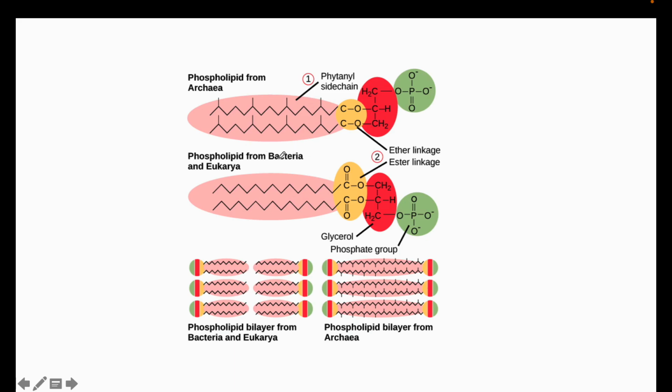So in bacteria and eukaryotes, as I mentioned, this is the glycerol backbone, right? To this glycerol backbone, this OH group is replaced by an acyl linkage. So this is an ester linkage. C double bond O is an ester linkage, right?